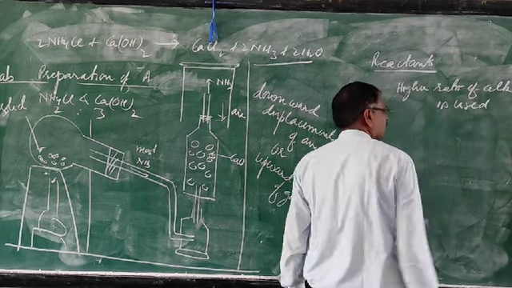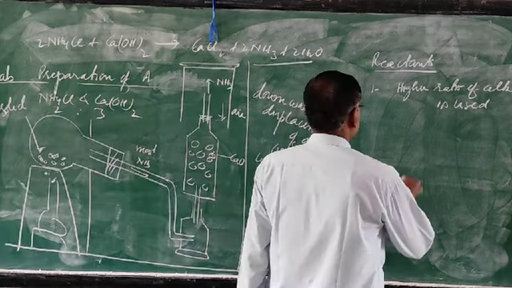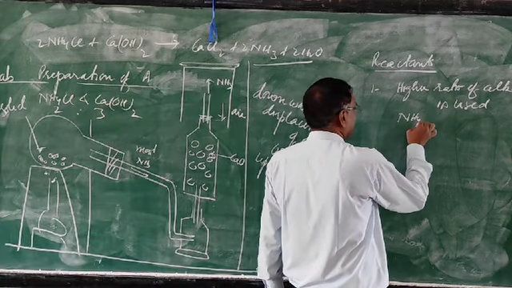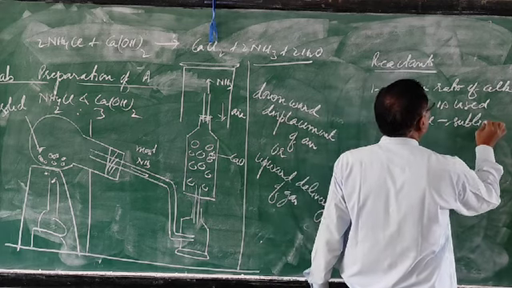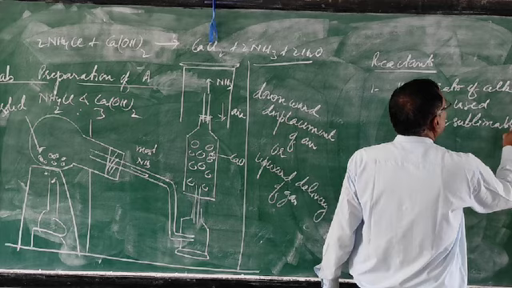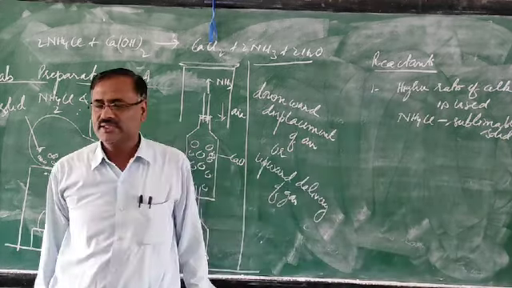What is the reason why the higher ratio of alkali is used? The reason is that ammonium chloride is a sublimable solid.